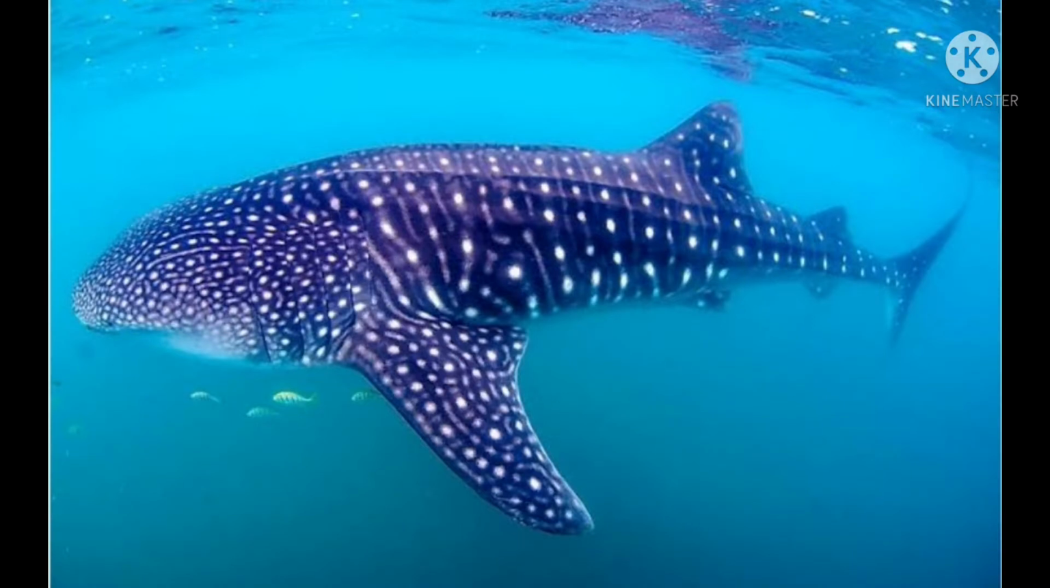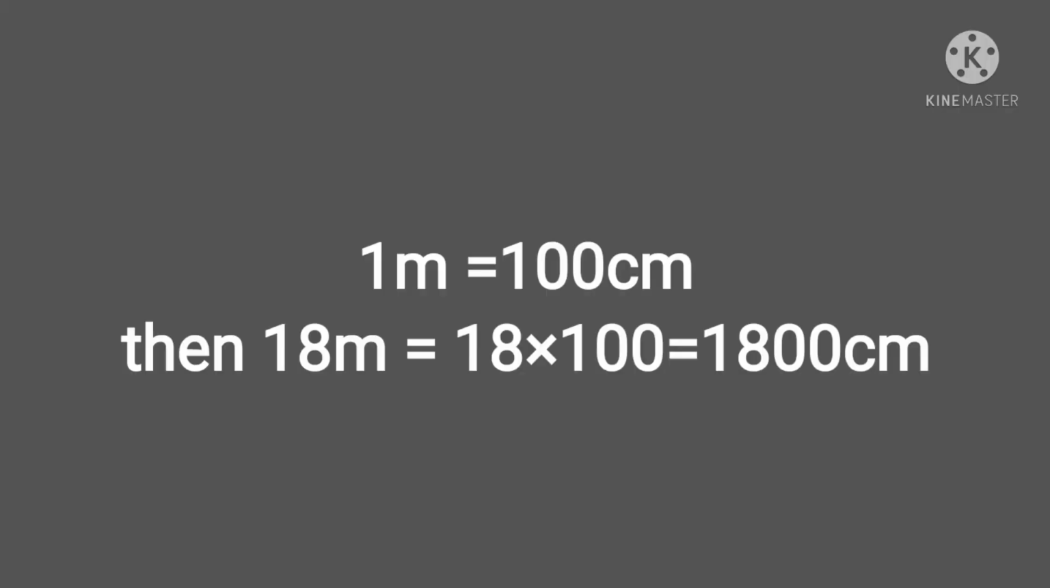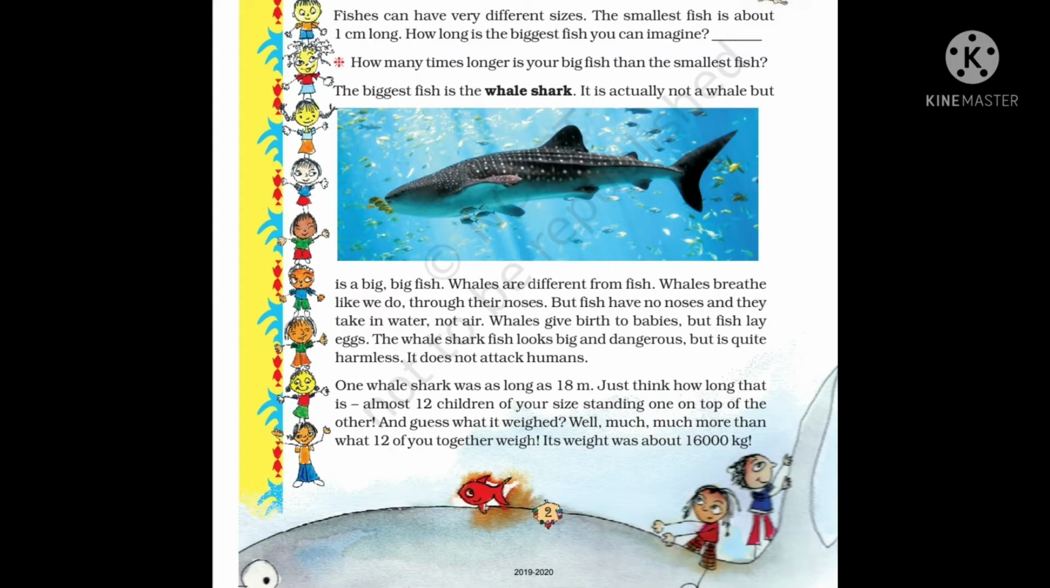Okay? See this. One whale shark was as long as 18 meters. Just think how long that is. See, 1 meter is equal to 100 centimeter, whereas 18 meters will be equal to 1800 centimeters long. It is almost 12 children of your size standing one on top of the other.